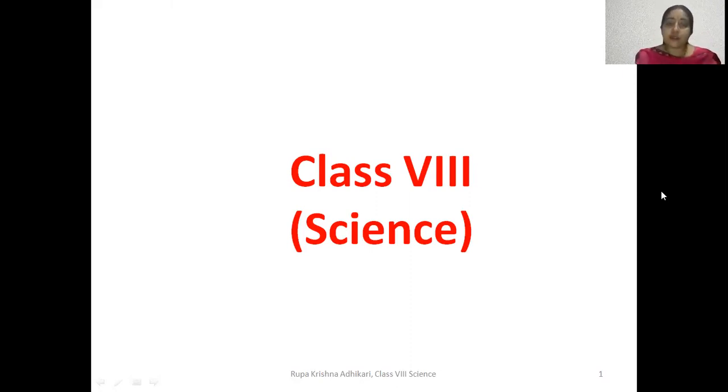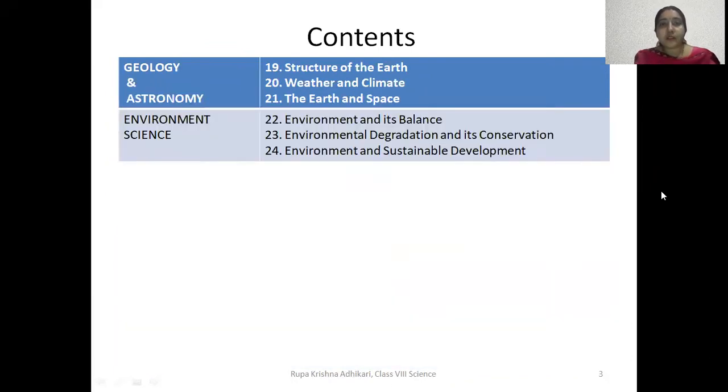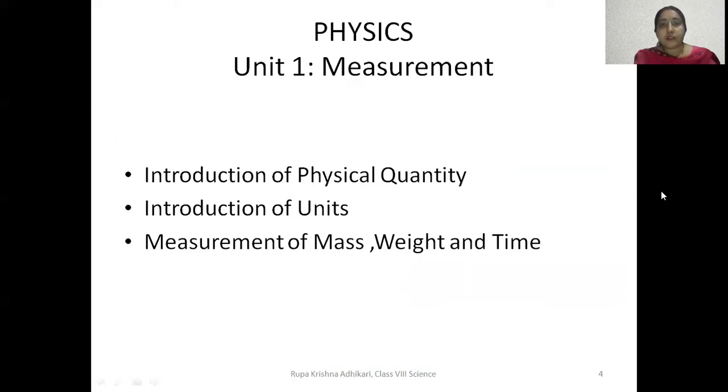Now here in this chapter we are going to learn about some topics related to science. Class 8 Science. Here are some chapters, contents that you need to go through this session. Today, let's go through Unit 1, Measurement.